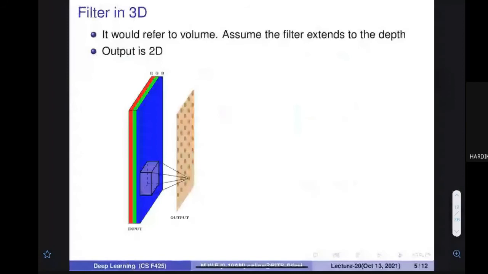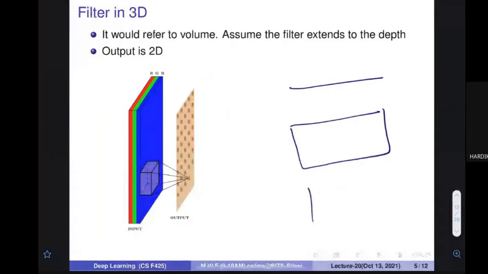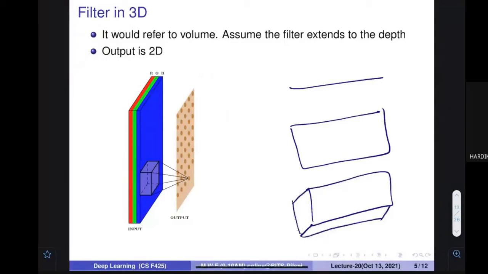Okay, so we have seen one-dimensional filtering and two-dimensional filtering, and now let us talk about three-dimensional filtering. Let's assume that we have a three-dimensional thing, and we apply a filter on that. How does the three-dimensional thing come about? First, let's try to understand where we can get a three-dimensional thing. Most images are three-dimensional.